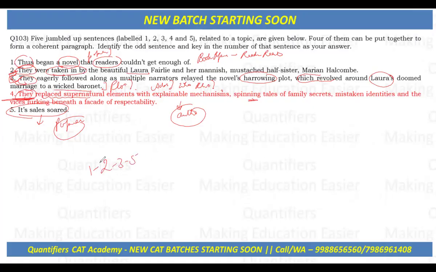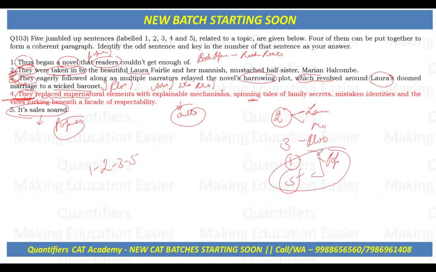If I have to get the sentence sequence, which I don't generally like to, maybe sentence number two comes first, because it introduces Laura and Marian for the first time. Then sentence number three explains the plot of that novel. And then the sentence that begins with "thus", a novel readers couldn't get enough of, and its sales soared. So two sentences are talking about the novel's characters and plot, and two are talking about popularity. Whereas the fourth is the odd one out.